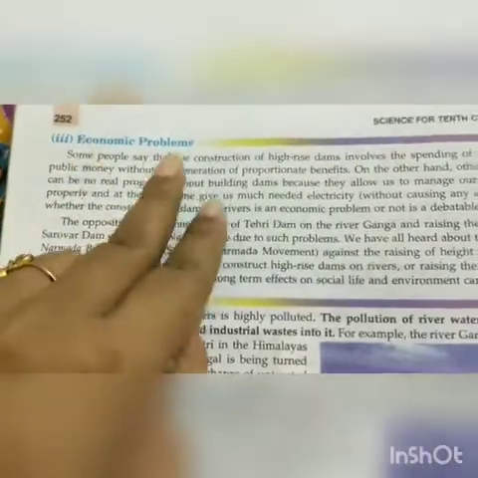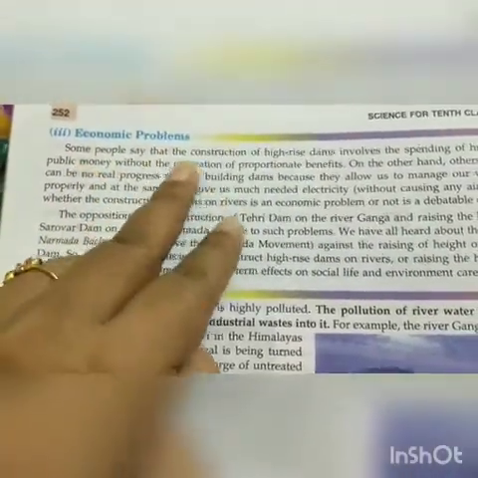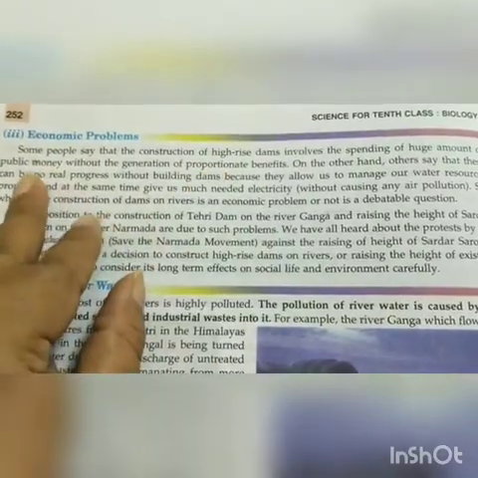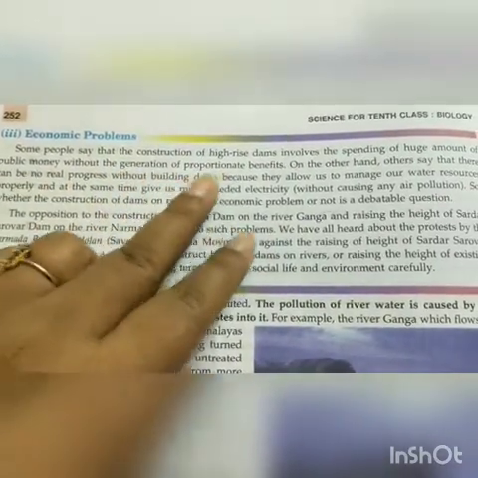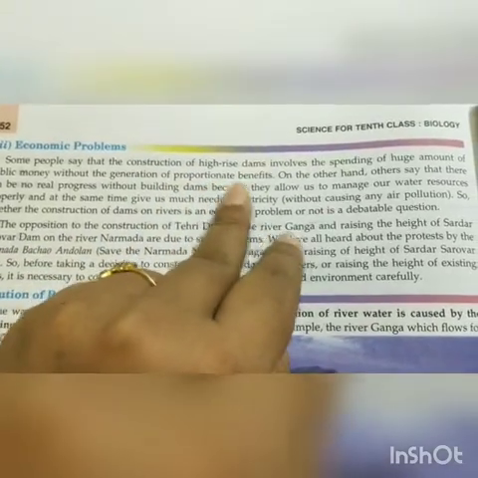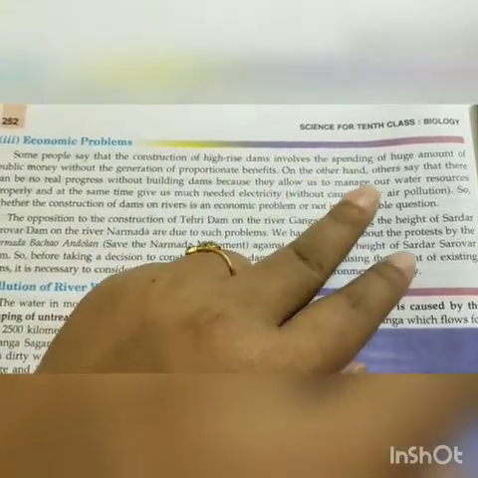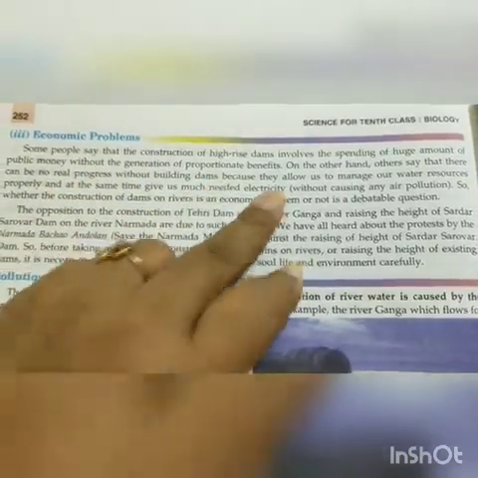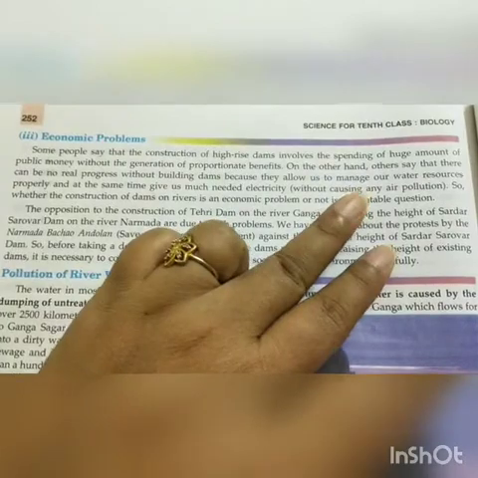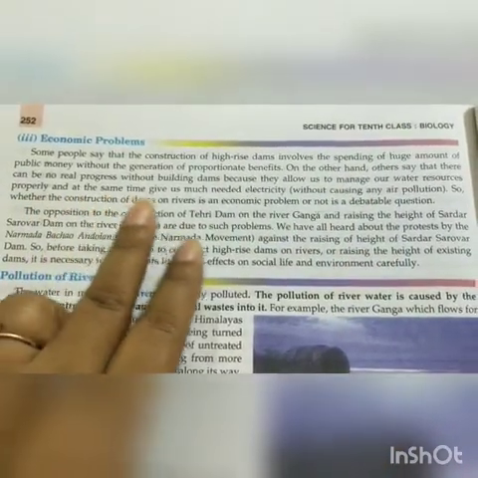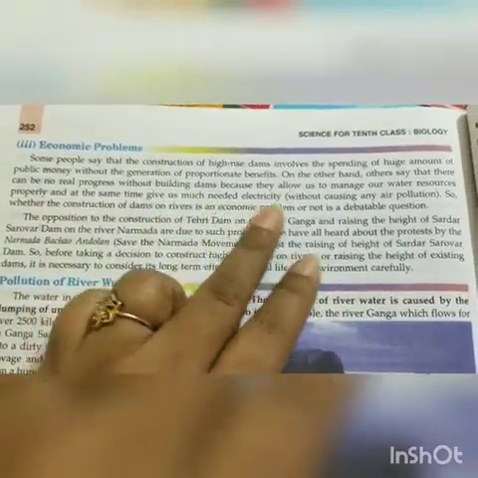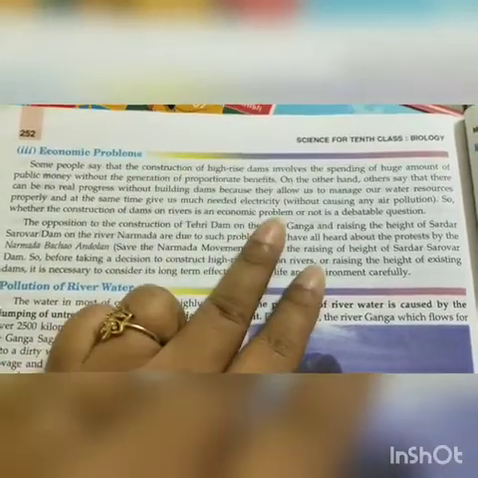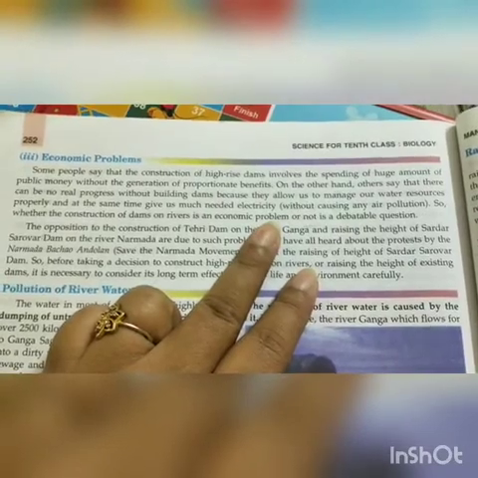Number 3, economic problems. Some people say that the construction of high-rise dams involves the spending of a huge amount of public money without the generation of proportionate benefits. On the other hand, others say that there can be no real progress without building dams because they allow us to manage our water resources properly and at the same time give us much needed electricity. So, whether the construction of a dam on a river is an economic problem or not is a debatable question.